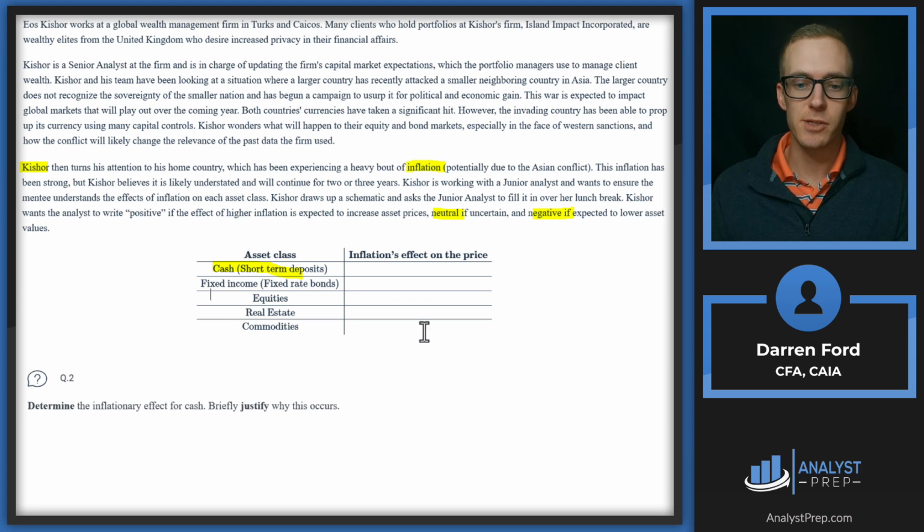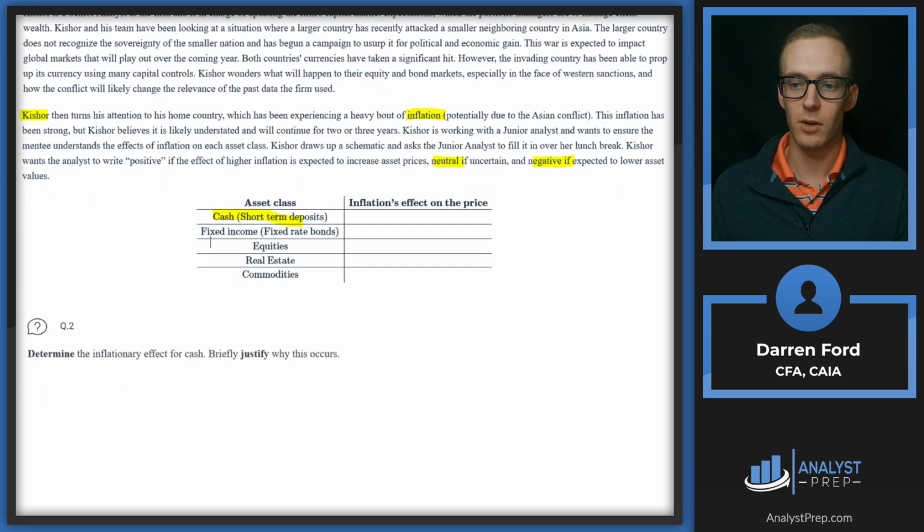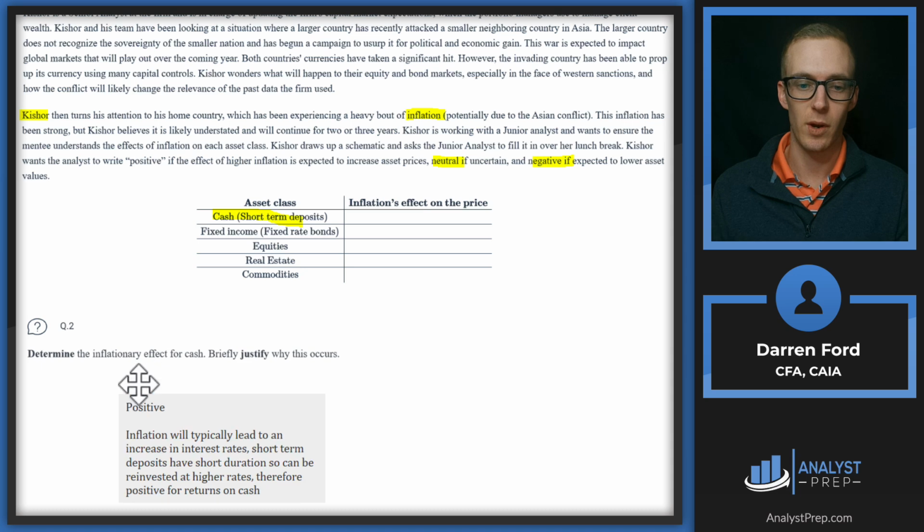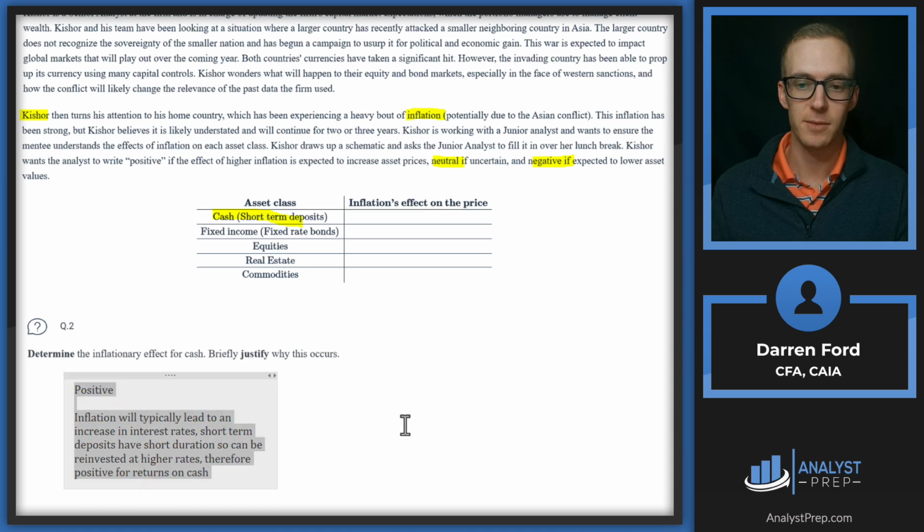So this cash is pretty tricky here. This is going to be a little counterintuitive, but this is actually going to be a positive effect. Inflation is typically going to lead to an increase in interest rates, and because cash or short-term deposits have basically zero or very little duration, interest rates are going to increase, and so short-term deposits are going to be able to be reinvested at those higher rates.